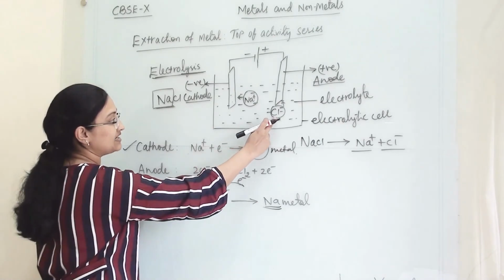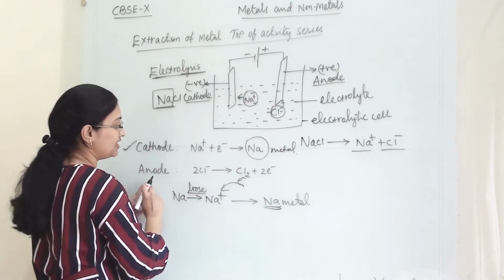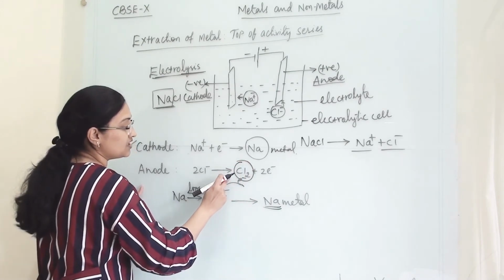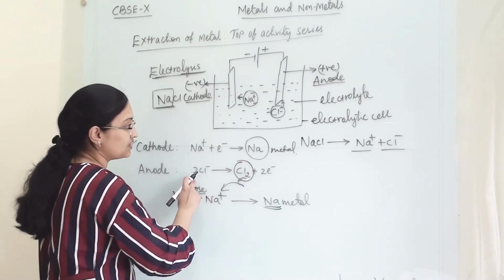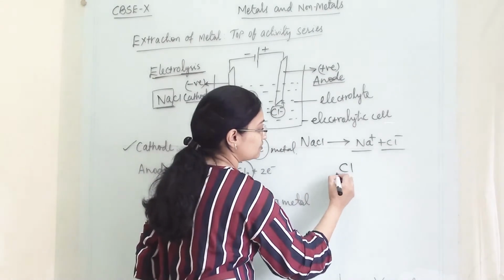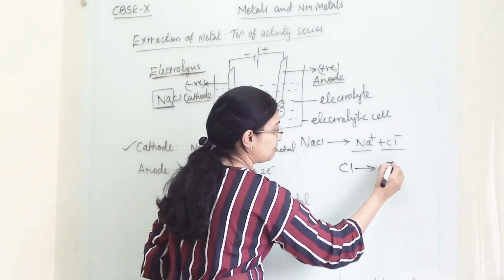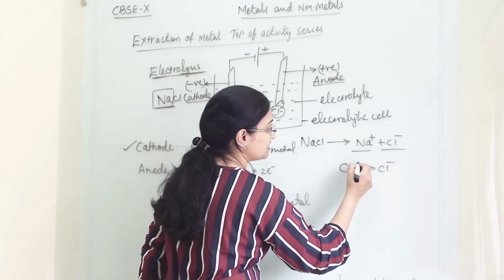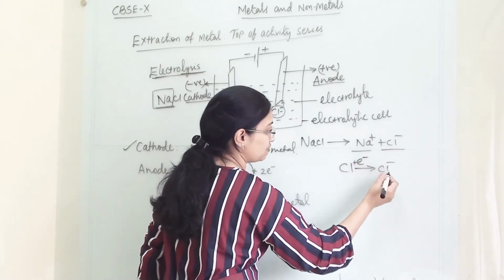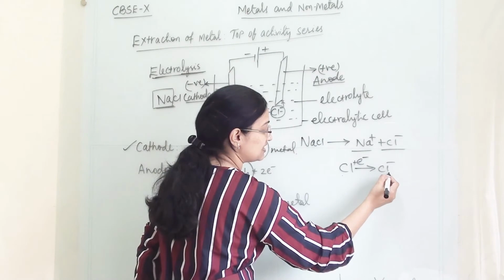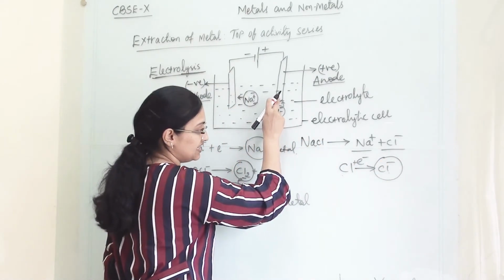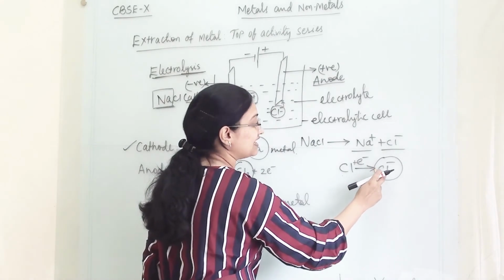The Cl- will travel towards the anode and it will become Cl2. While Cl was there, it gained one electron and became Cl-. Now this Cl- will move towards this electrode and get discharged.